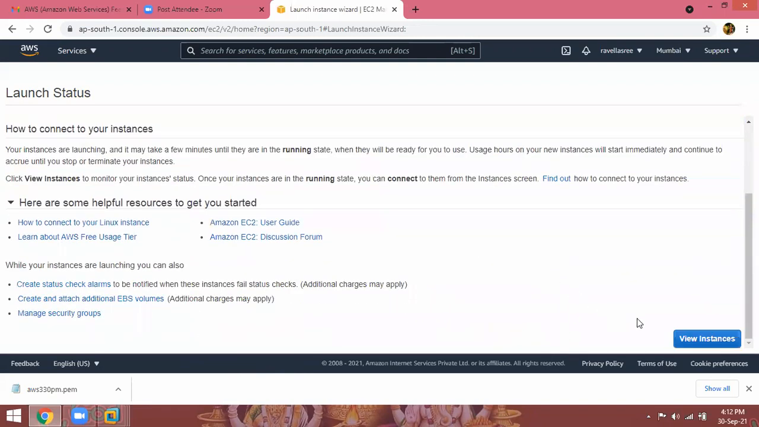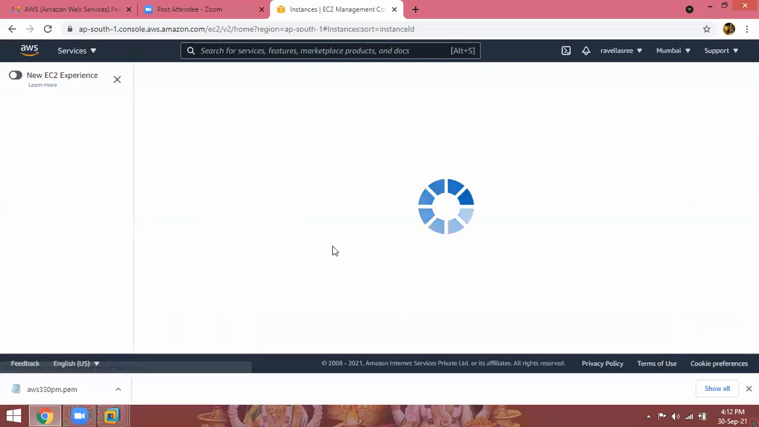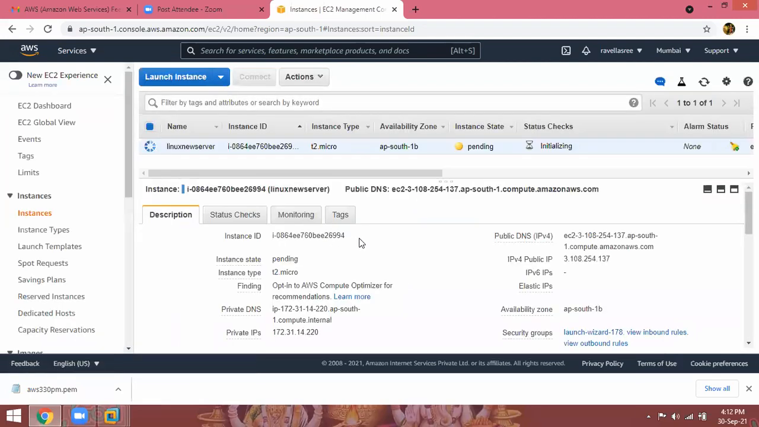So now view instances. Now the server is ready. Linux new server. Instance ID, instance type, availability zone, AP South 1B, instance state is pending. So click on refresh. It is launching, meaning it is powering on. It will come into the running state.